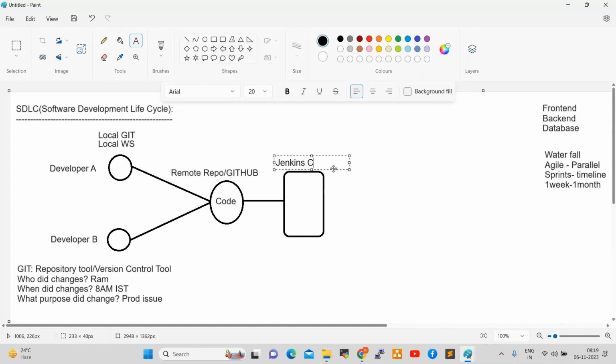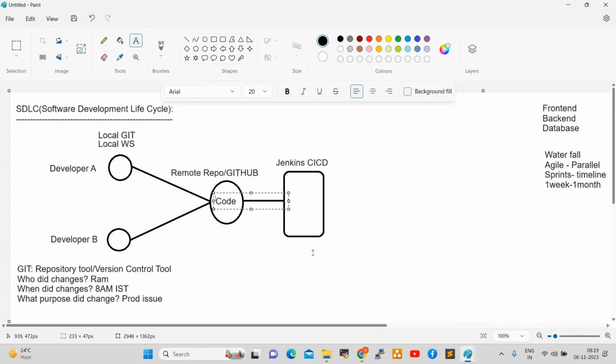Jenkins is a CI/CD tool, a continuous integration, continuous delivery tool. In DevOps, we have multiple tools, and all of them are individual tools. One tool will not communicate with another tool. So Jenkins is a mediator tool. It will integrate all the tools by installing plugins. Currently we are discussing Agile methodology. In Agile, if you want to deploy the code developed by developers onto web servers or production servers, we require a CI/CD tool, which is Jenkins.